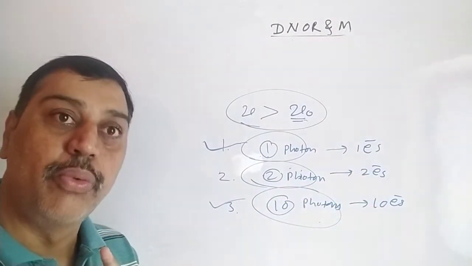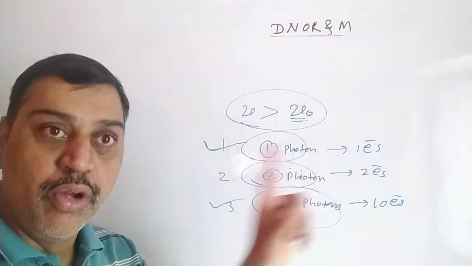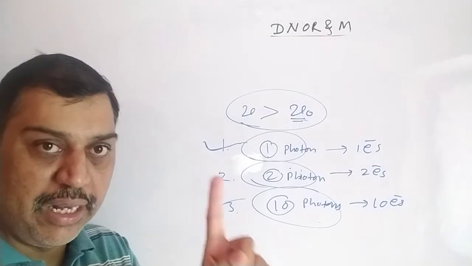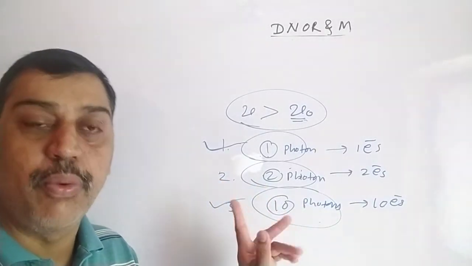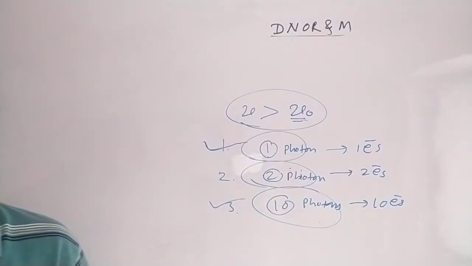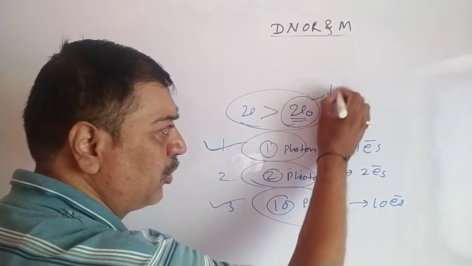Is it clear? So we can say the photoelectric effect is a 1 photon, 1 electron phenomenon. For each photon, it will emit 1 electron. 10 photons, 10 electrons. 100 photons, 100 electrons. And remember, the value of this threshold frequency is said to be threshold.